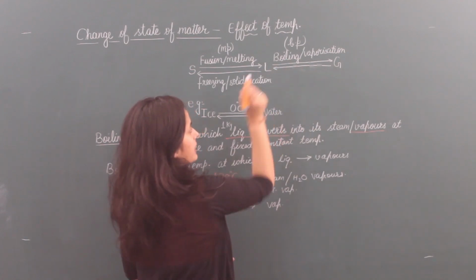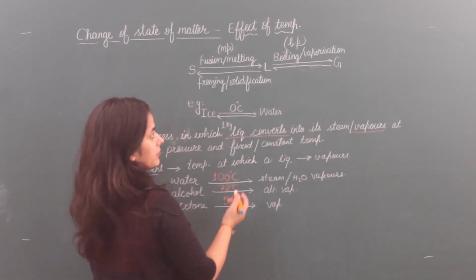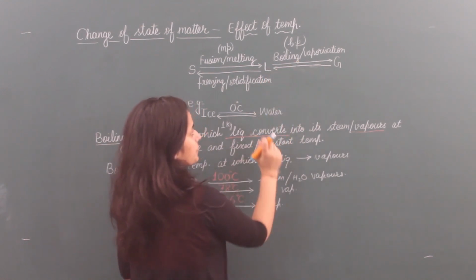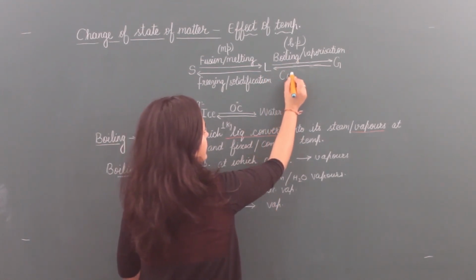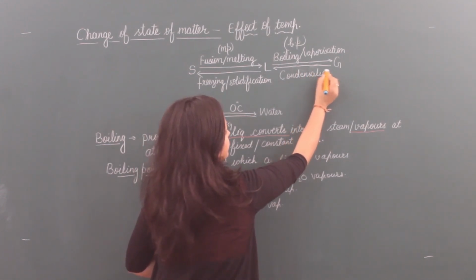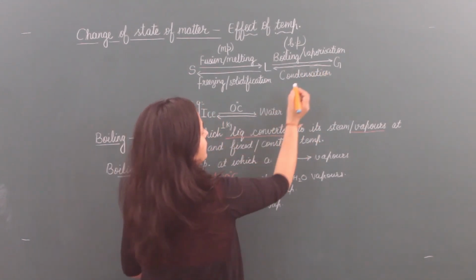When gas starts to convert into liquid, then what happens? It is just the reverse of a boiling process. This is known as condensation.